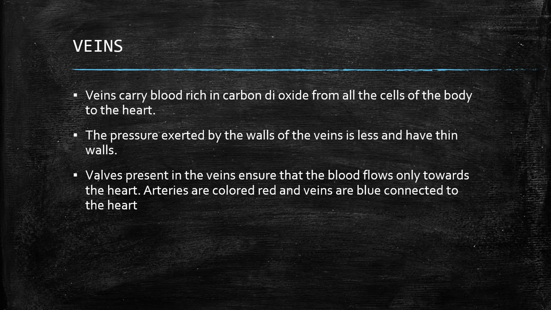Veins carry blood rich in carbon dioxide from all cells of the body to the heart. The pressure exerted by the walls of the veins is less and they have thin walls. Valves present in the veins ensure that the blood flows only towards the heart. Arteries are colored red and veins are blue connected to the heart.